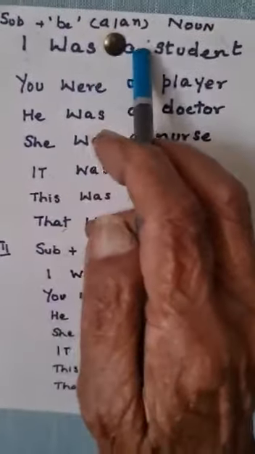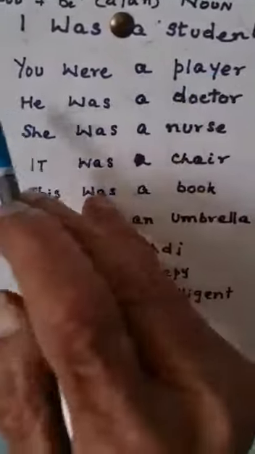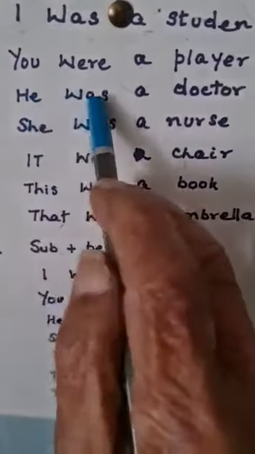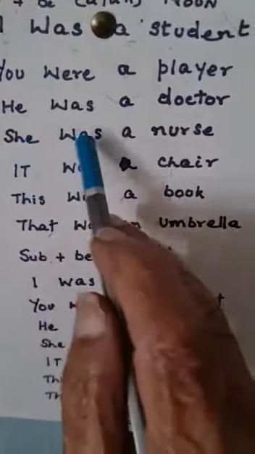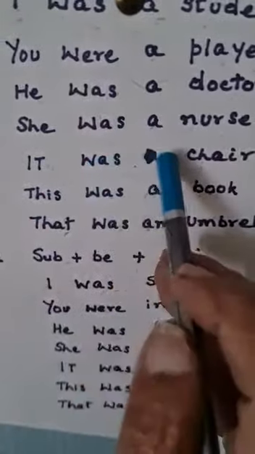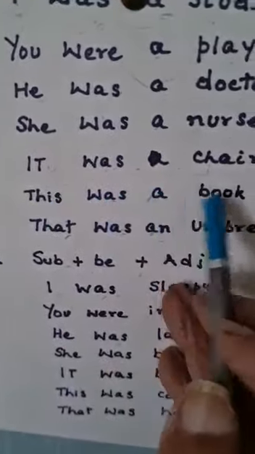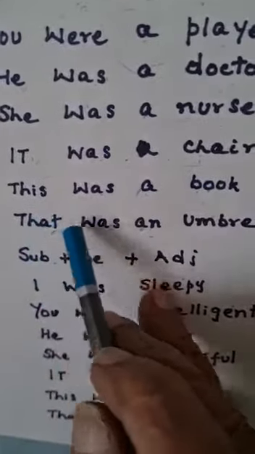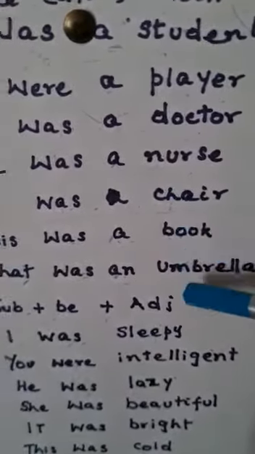I was a student. You were a player. He was a doctor. She was a nurse. It was a chair. This was a book. That was an umbrella. So these are all nouns: student, player, doctor, nurse, chair, book, umbrella.